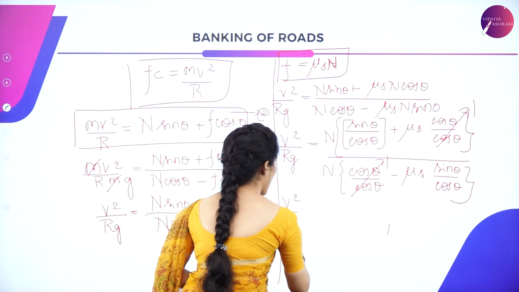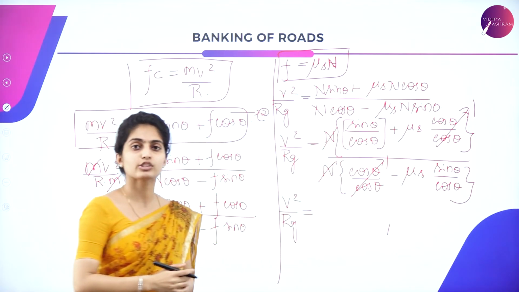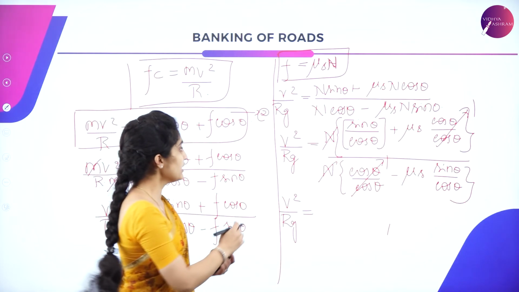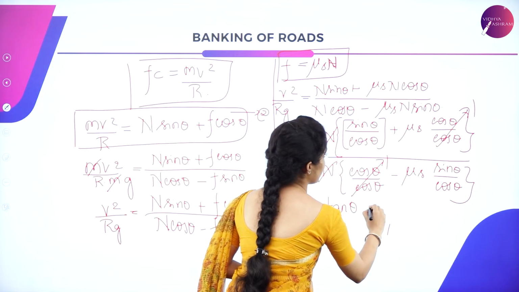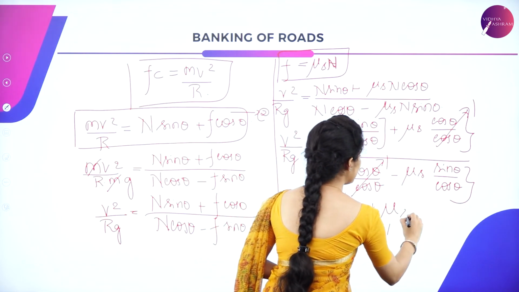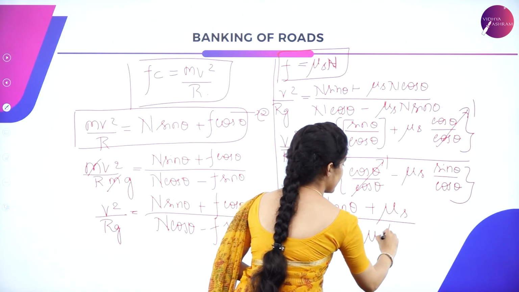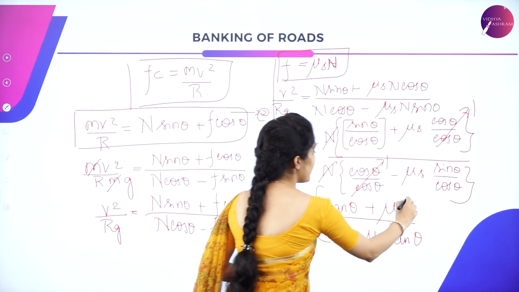v square by r into g is equal to, N in the numerator as well as the denominator, the same variable, is getting cancelled. So you have tan theta plus mu s divided by 1 minus mu s tan theta. So this is the answer.